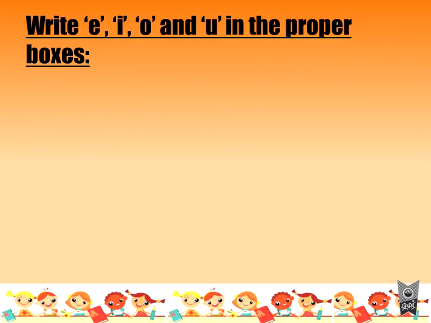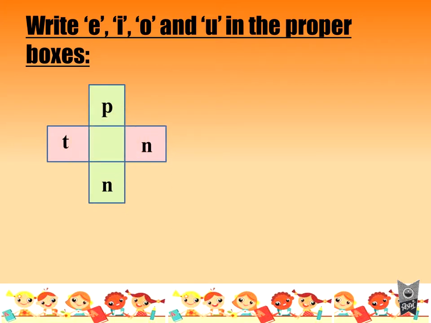Now here, write E, I, O and U in the proper boxes. Now what are these? Earlier we wrote A, now this is E, I, O, U. Means what? Yes, these are the vowels. You have to use the vowels in the proper boxes. Okay. So the next box is this one.